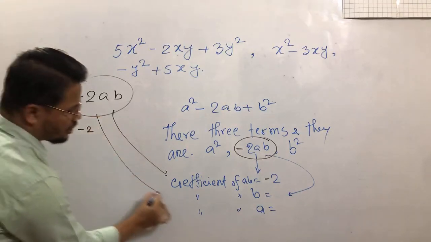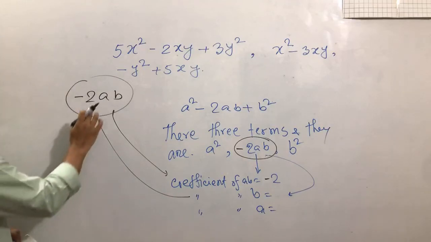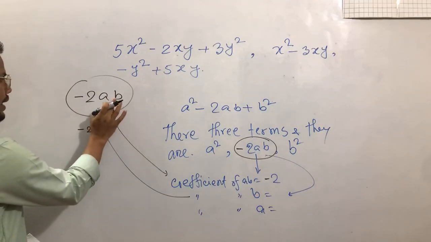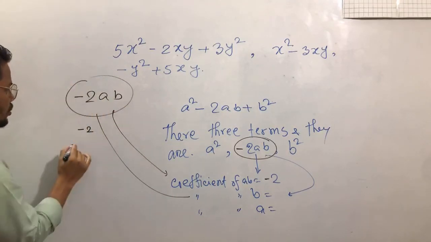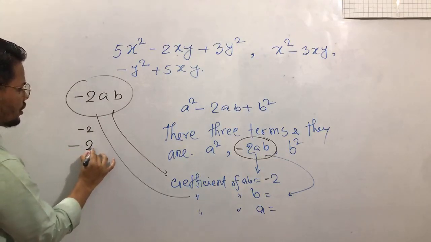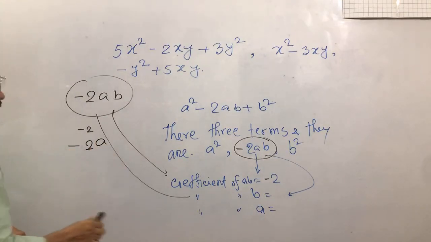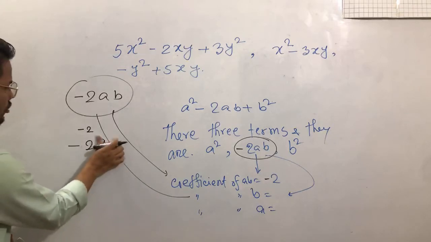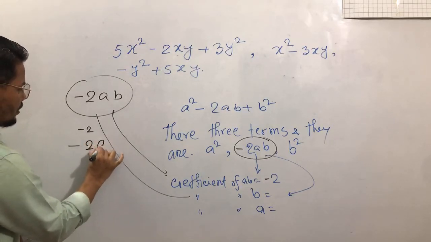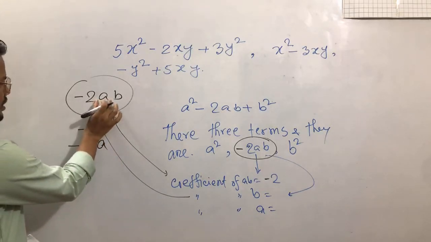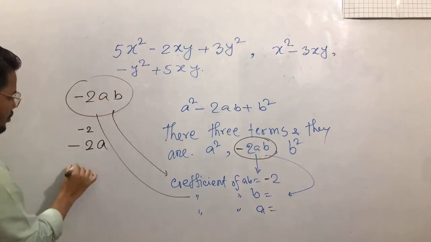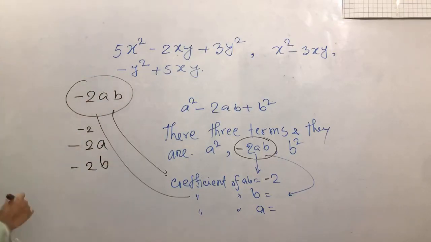The coefficient of B: except B, the remaining part, twice A, will be the coefficient. And the coefficient of A will be: except A, the remaining part will be the coefficient of A.